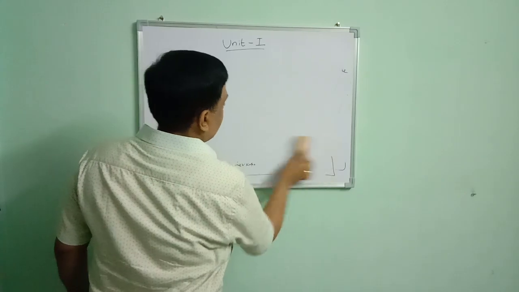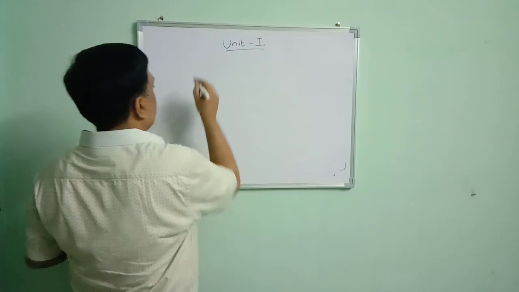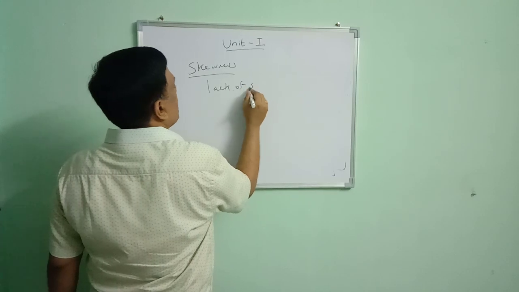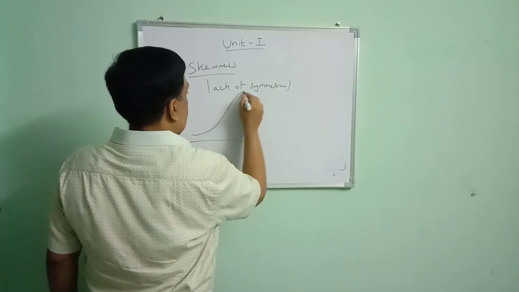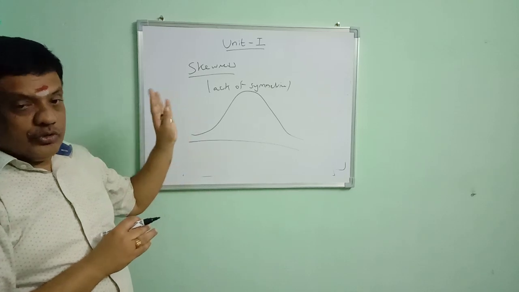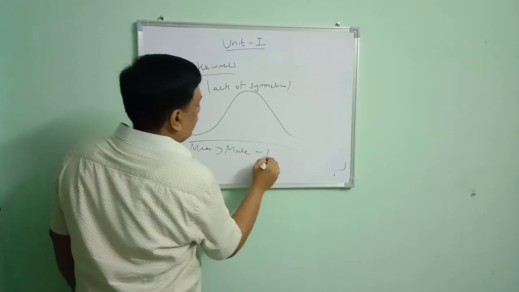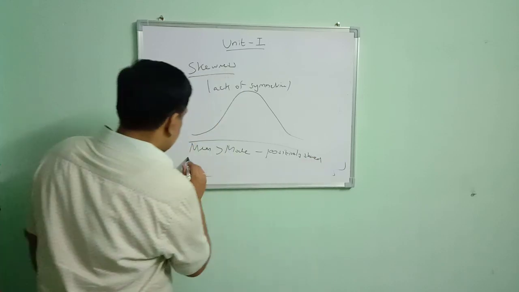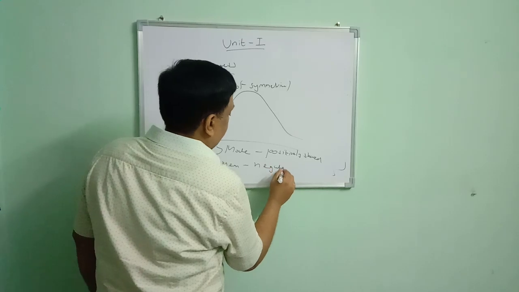Skewness means what? Skewness means lack of symmetry. So we know that for a symmetrical distribution, mean, median and mode are equal. If it is not symmetrical, we are going to measure using skewness. If mean is greater than mode, then it is positively skewed. If mode is greater than mean, then it is negatively skewed.